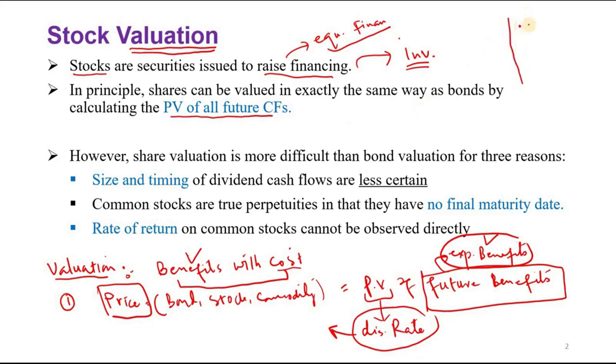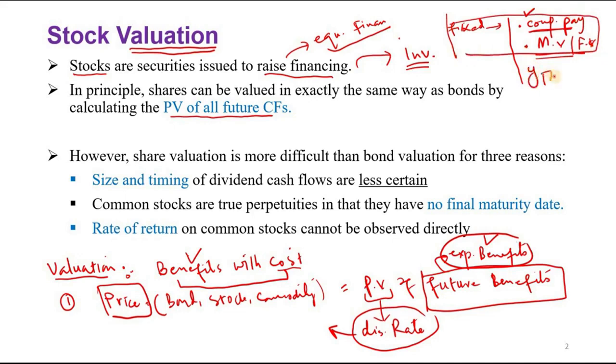In bonds, what were the future cash flows? Basically the coupon payments, and they were fixed. We knew what the coupon payments were, and you were also getting the maturity value or face value. So these were the expected cash flows. And what was the discount rate?